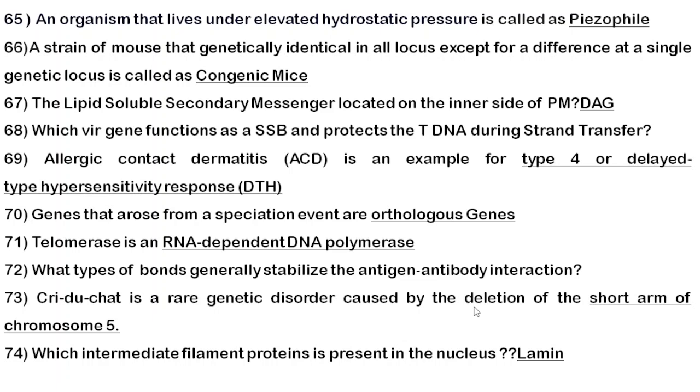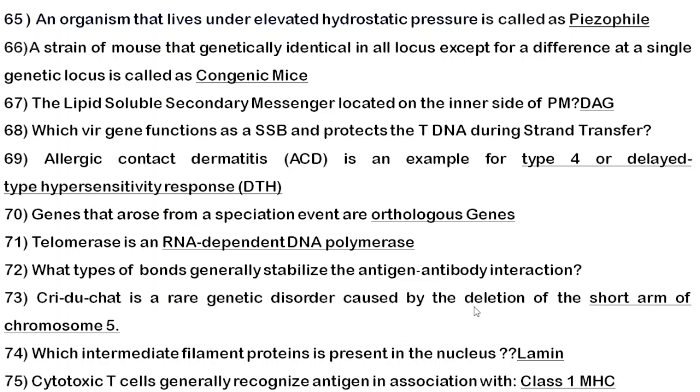Next, which intermediate filament protein is present in the nucleus? So it is lamin. Don't confuse lamin with laminin. This lamin comes under type 5 intermediate filament proteins. Okay. And it is present in your nucleus. These kinds of lamin based questions are asked in the CSIR DBT exam. So that's why I have made this particular question an expected one.